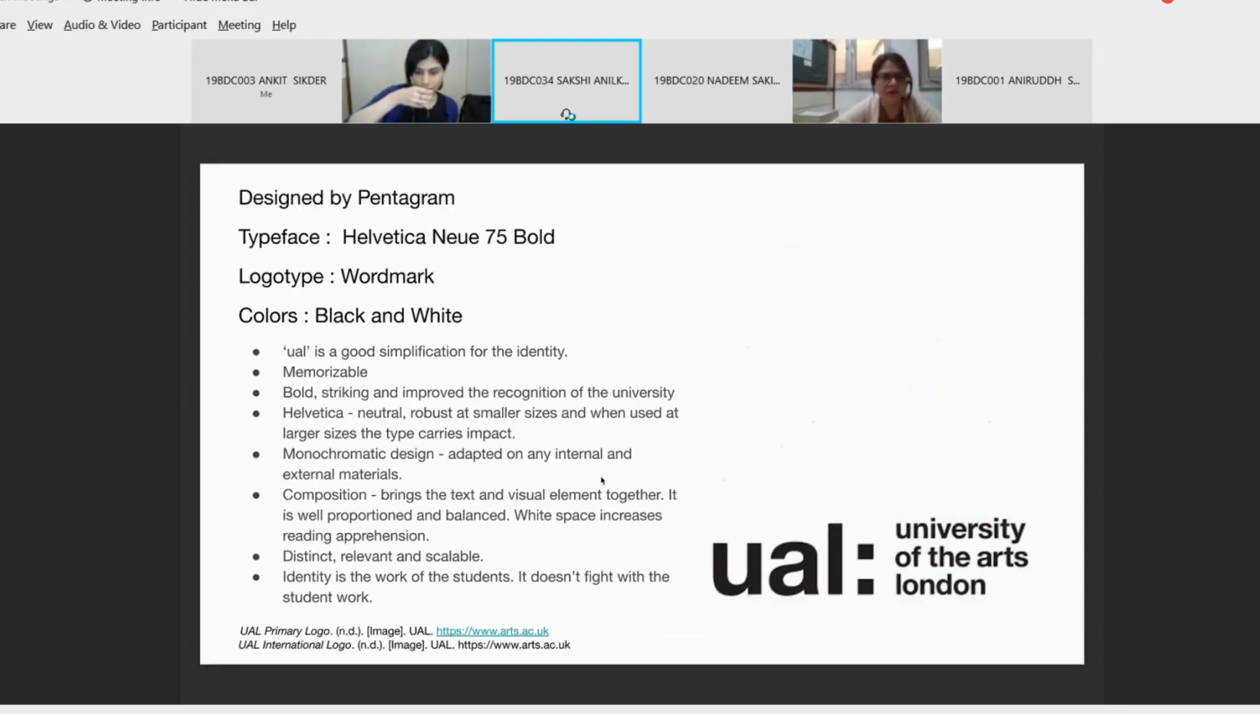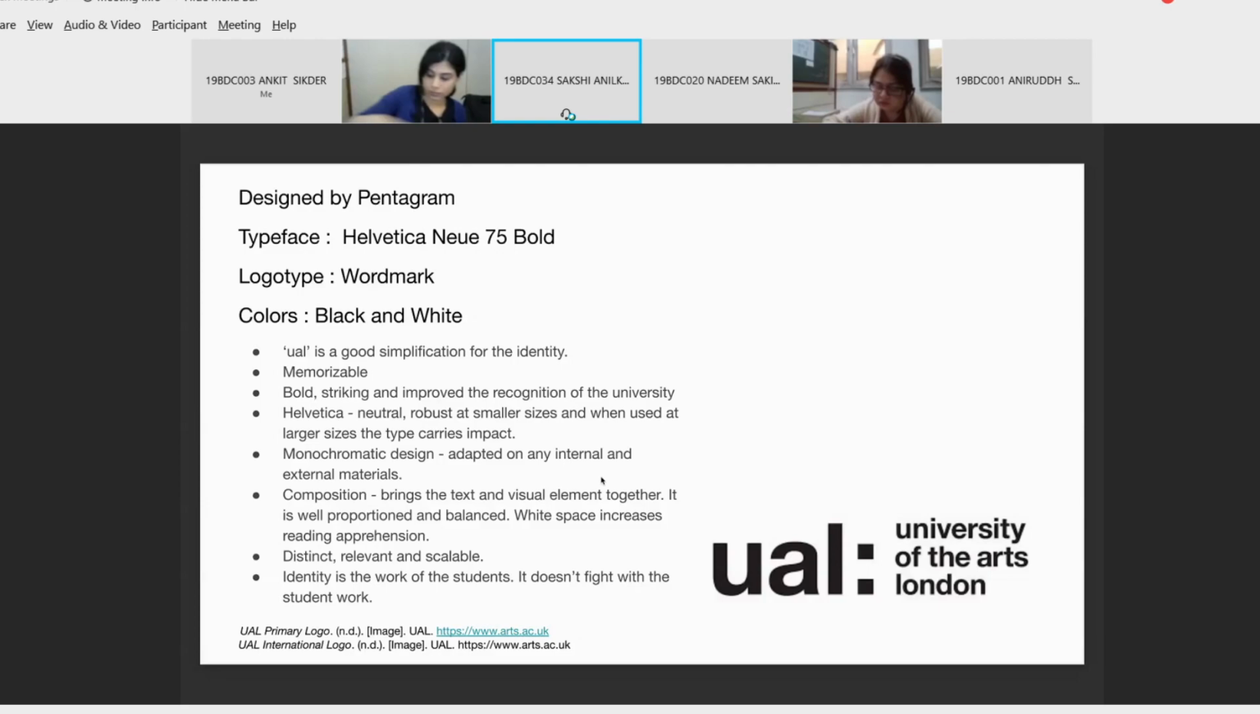So this is the current logo that we can see on the screen, and it was designed by Pentagram in 2012. The typeface that has been used is Helvetica, and the logo type is wordmark, and the core colors of the logo are black and white. So the first thing which we see is that they have used the initials of the name of the university. So it is again a very good simplification for the identity, and makes it memorizable. The next thing is that the use of the colon has an importance in the logo. That is, on the other side of the colon, we can see that the name of the university is written.